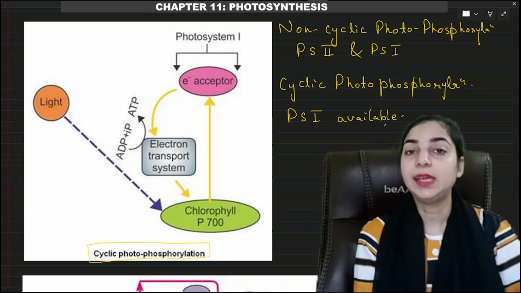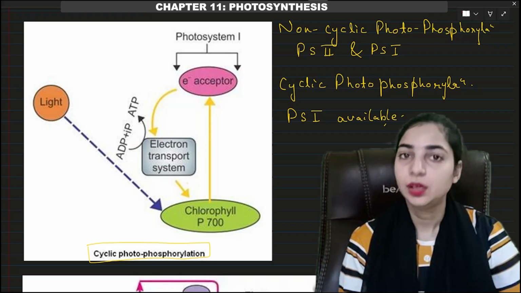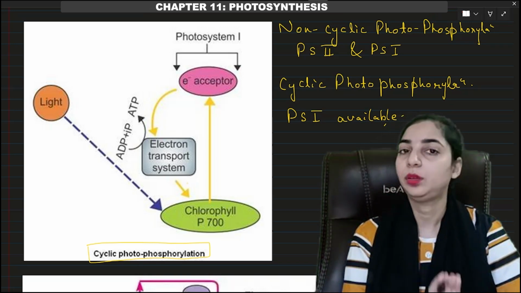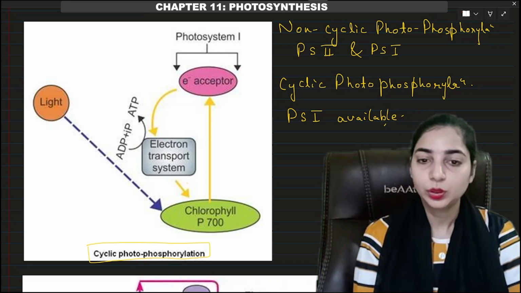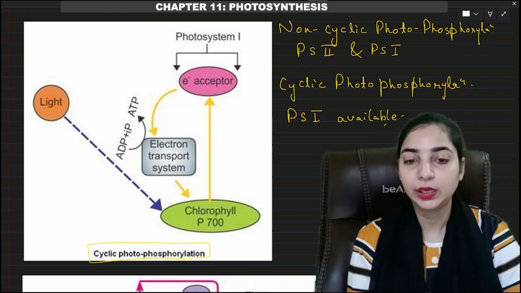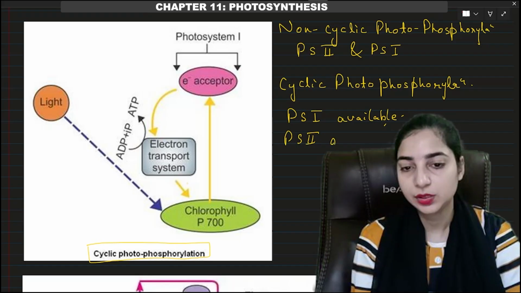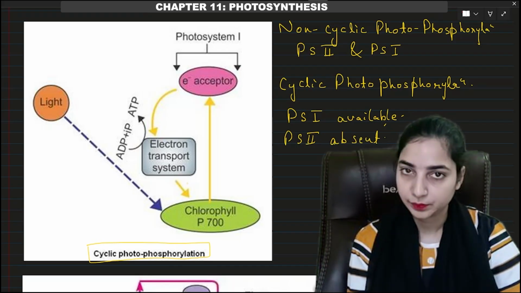So when will cyclic photophosphorylation take place? When only photosystem 1 is available and photosystem 2 is not available. Okay. So the condition for cyclic photophosphorylation is when PS2 is absent. PS2 is absent. Then cyclic photophosphorylation will take place.